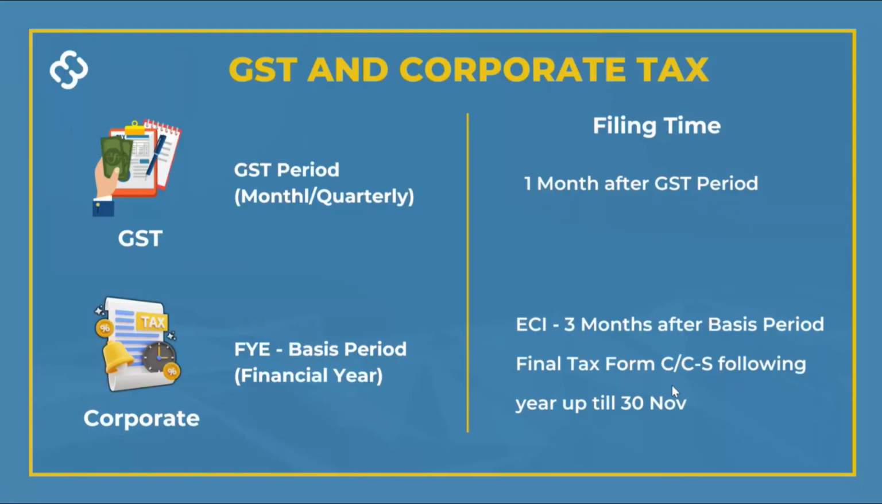Okay, there are two filing deadlines for corporate tax. One is called the ECI, which is called Estimated Chargeable Income. Typically, you need to file it 3 months after your basis period. It means 3 months after the end of your financial year end. And this is mandatory only if you have profits, chargeable income. If you have losses or negative chargeable income, you are not required to file. It's optional to file. You can still file, but it's optional, right?